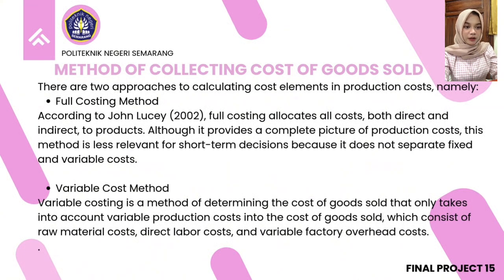Number two is variable cost method. Variable costing is a method of determining the cost of goods sold that only takes into account variable production costs into the cost of goods sold, which consists of raw material costs, direct labor costs, and variable factory overhead costs.